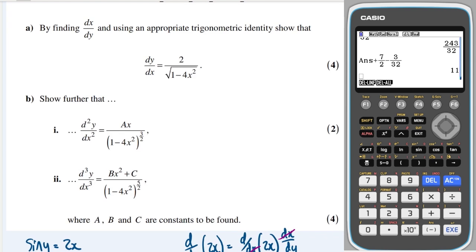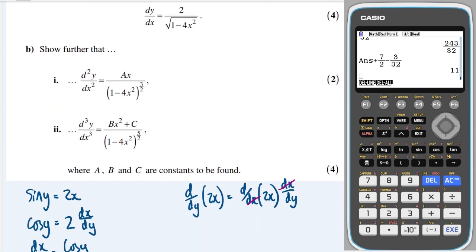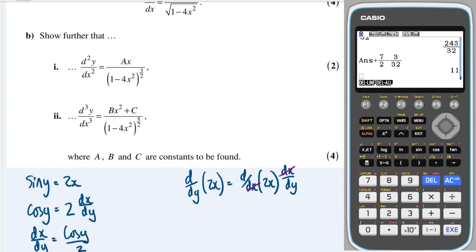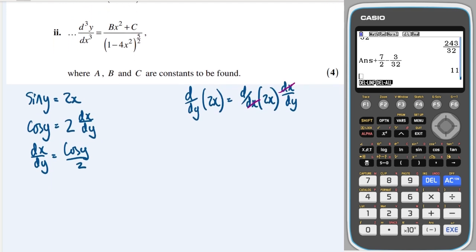Okay, and now we need to flip it and then use a trig identity to get it in terms of x. So by flip it, I mean I want to write dy by dx now is equal to 2 over cos y.